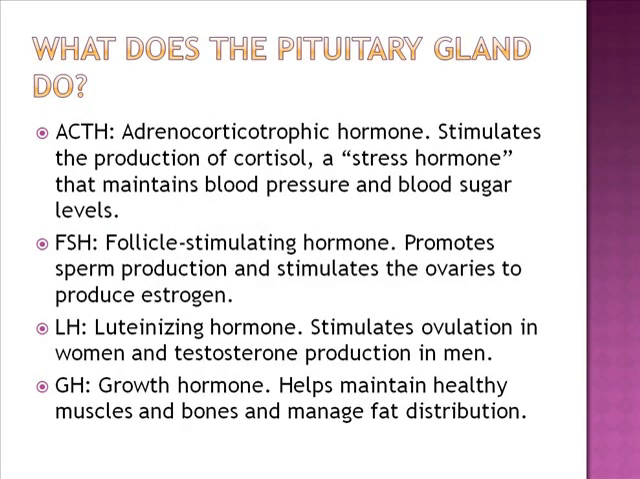So what does the pituitary gland do? It releases several hormones which are essential for the body's homeostasis, which include ACTH, adrenocorticotrophic hormone. It stimulates the production of cortisol, a stress hormone that maintains blood pressure and blood sugar level. FSH, follicle stimulating hormone, promotes sperm production and stimulates the ovaries to produce estrogen. Luteinizing hormone stimulates ovulation in women and testosterone production in men. Growth hormone helps maintain healthy muscle and bone and manage fat distribution.